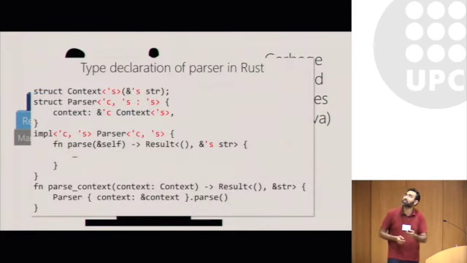For example, here's the type declaration of a parser in Rust that uses lifetimes and ownership to declare how memory is used by a parser. Now, you don't have to read this, but there's enough there to say that there's complexity which is very hard for most programmers because once you start defining the lifetime of all objects, it really does become very complicated.